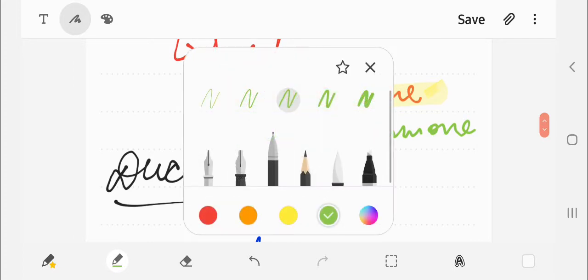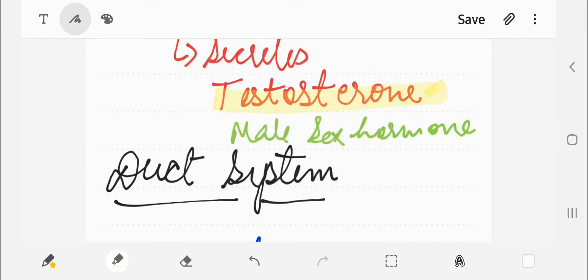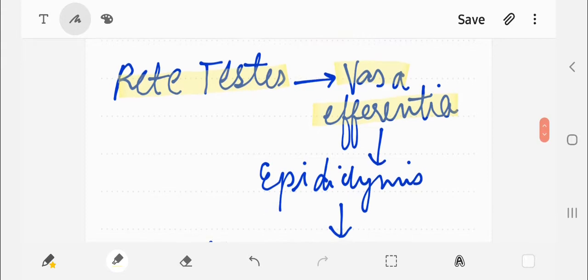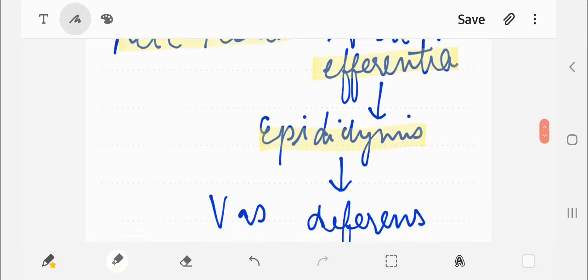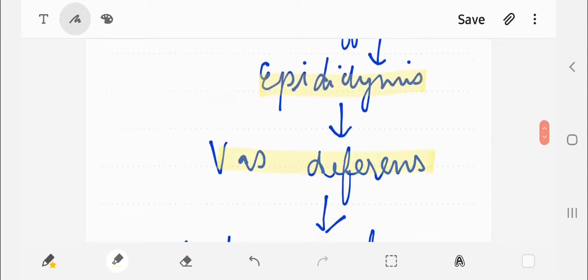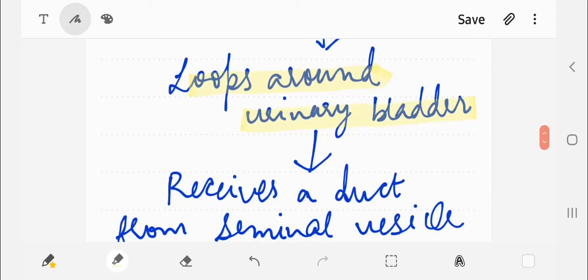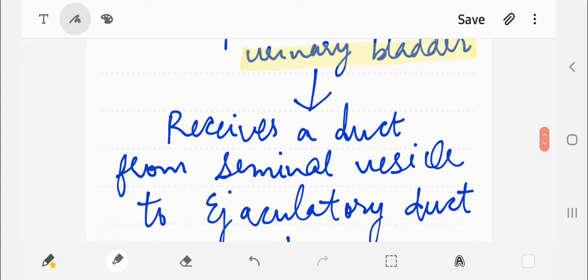Now after finishing our primary sex organ, we are now discussing the duct system. As we discussed from the earlier diagram of the internal section of the testes, the rete testis will conduct the sperms to the vasa efferentia, and from the vasa efferentia to the epididymis, where they are stored for some time. From there they pass into the vas deferens, and then loop around the urinary bladder, joined by the fluid from the accessory glands, that is your seminal vesicle.